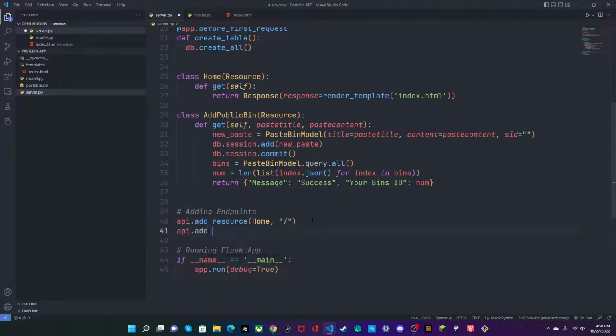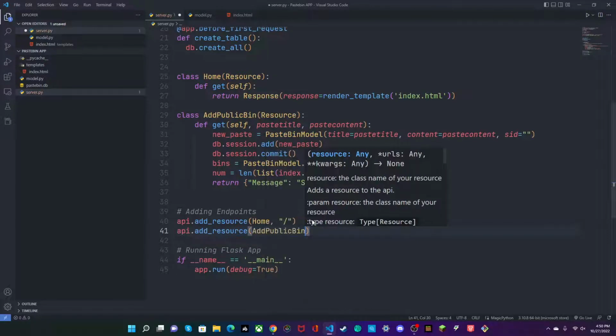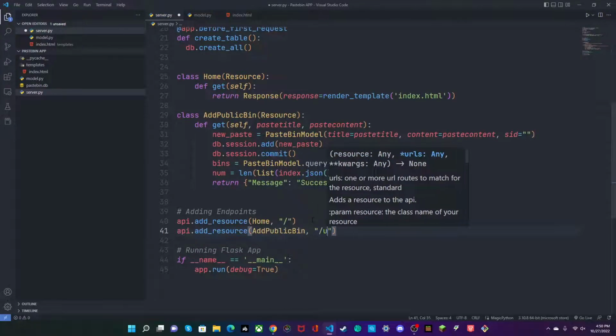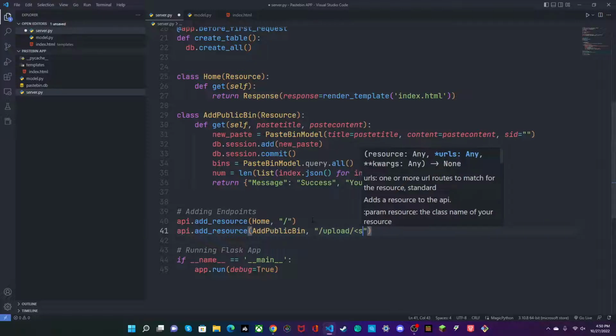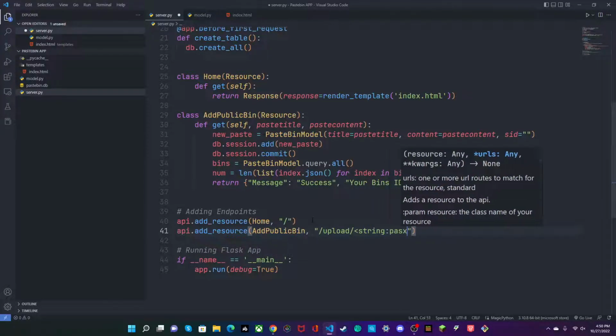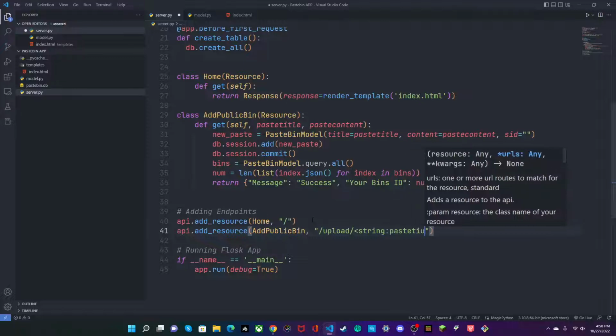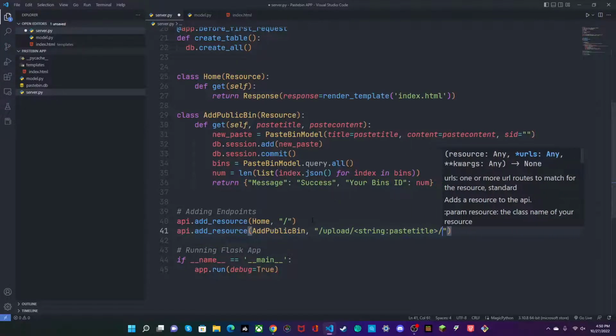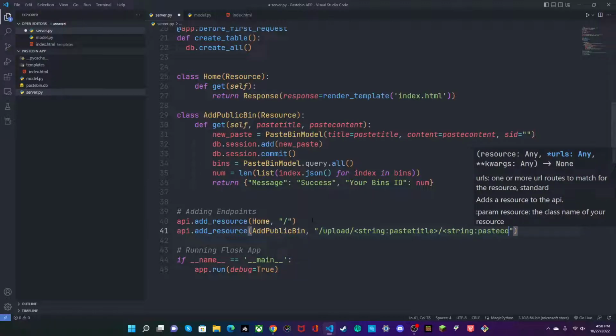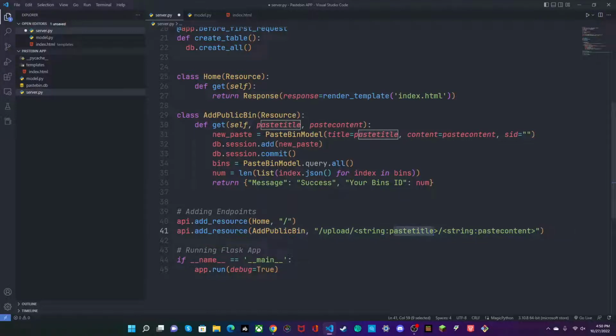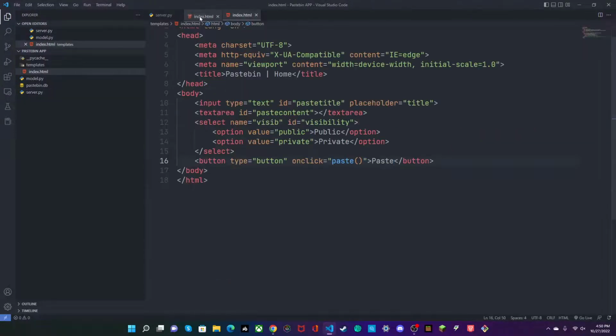So api.add resource, add public bin, and upload string title and string paste content. So our paste title from here and our paste content from here. Now let's save this and come to our index.html.